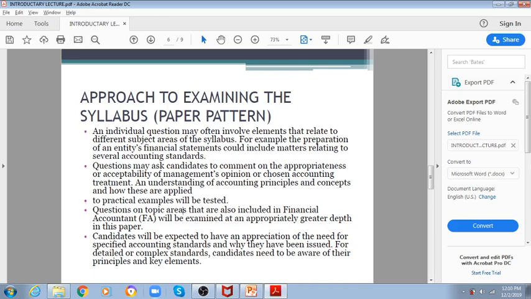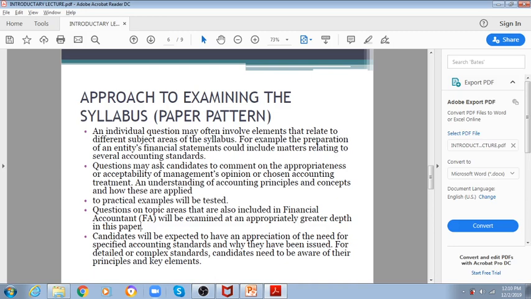Questions on topic areas that are also included in financial accounting will be examined at an appropriately graded level. Like I said earlier, you cannot ignore financial accounting or F3. Any area covered in financial accounting is assumed to be known, so you cannot ignore any area. For example, bank reconciliation.